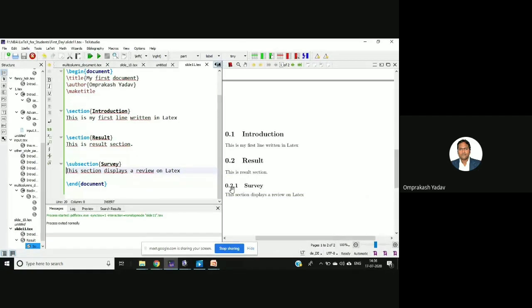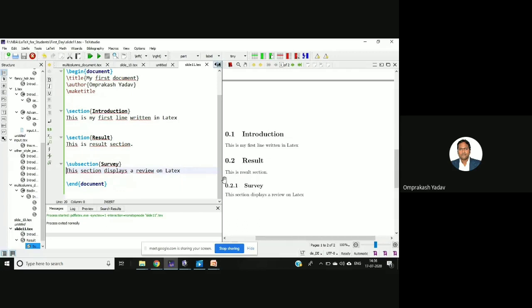Okay, so if you see the numbering, the section was 0.2. Inside that, I am writing Survey as a subsection. So if you see the numbering, it's coming 0.2.1. So it's denoting that it's a subsection of the 0.2 section. And like this we do the numbering. If the section number is 1, then it will be 1.1, and the subsection will be 1.1.1.